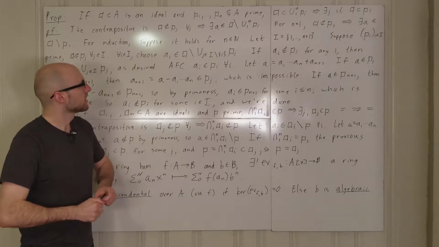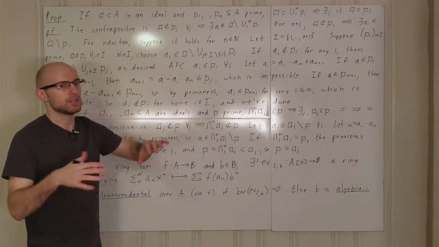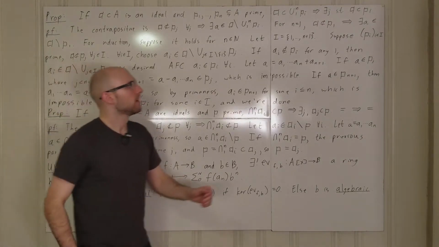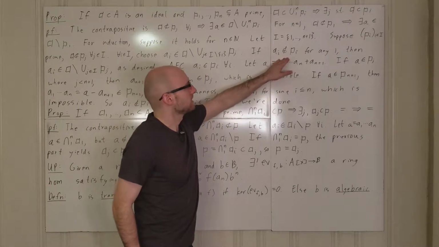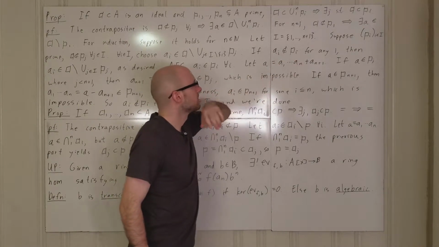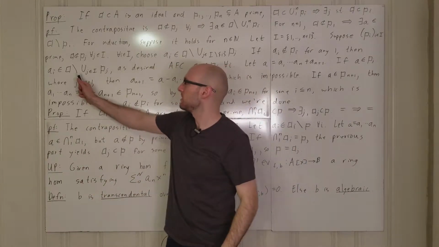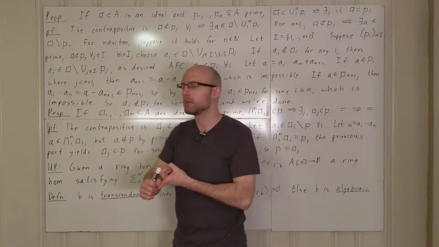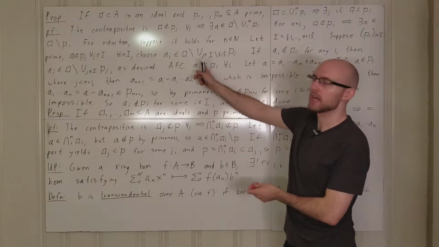So every particular ai is not going to be in Pj whenever j is not equal to i. So if for any i it turns out to be the case that ai is not contained in Pi, then that particular ai is not going to be in Pi, but it's also not going to be in Pj for any other index j.